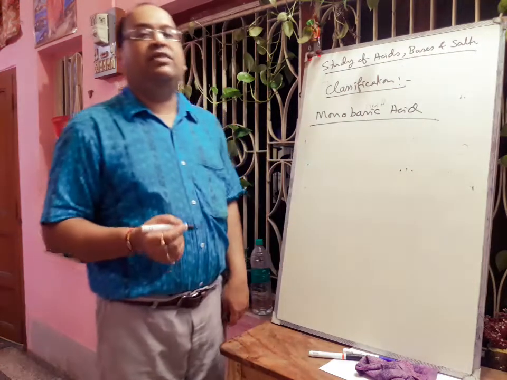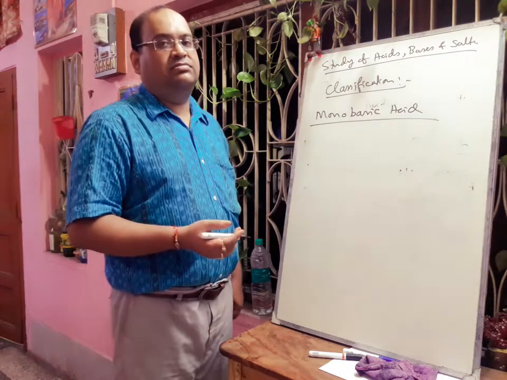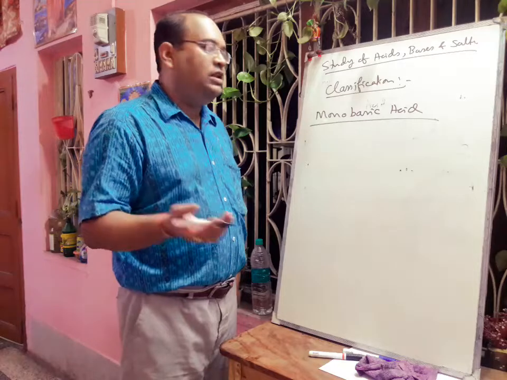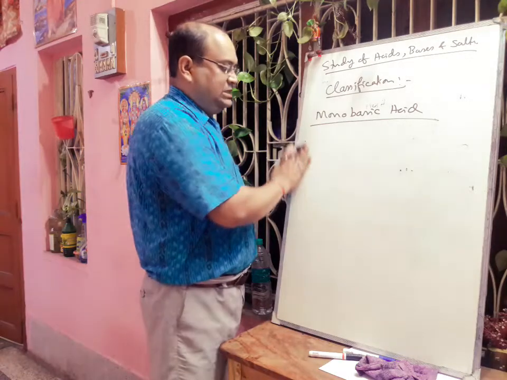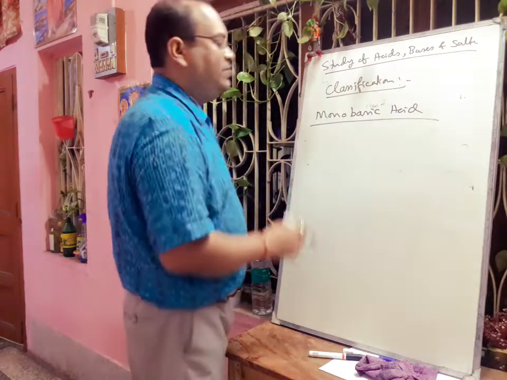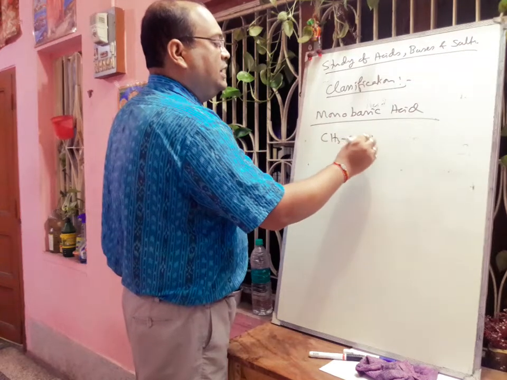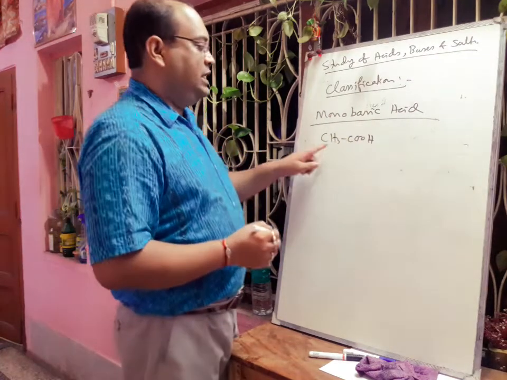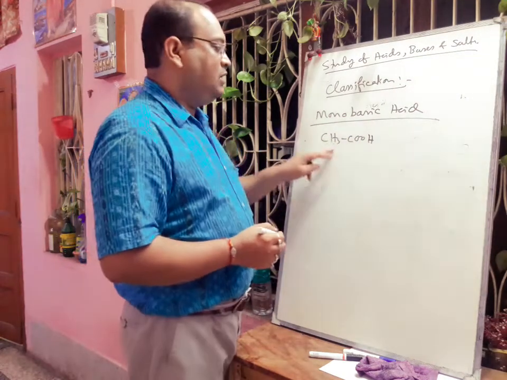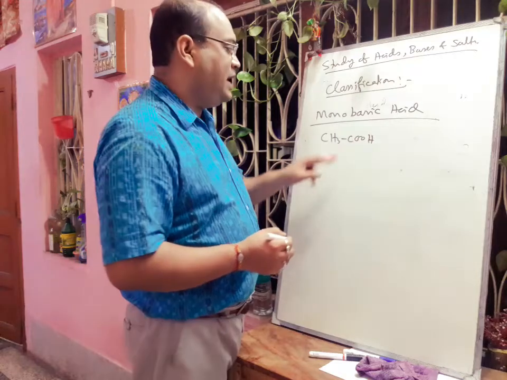If an acid contains only one replaceable hydrogen atom, then it will react with only one molecule of base. This type of acid is called monobasic. We can think about acetic acid, CH3COOH. In this acid, there are 4 hydrogens, but not all hydrogens are replaced by NaOH.